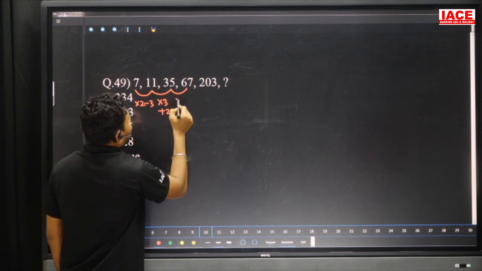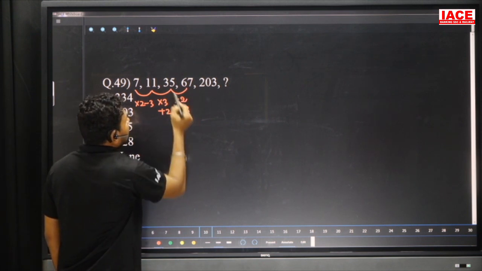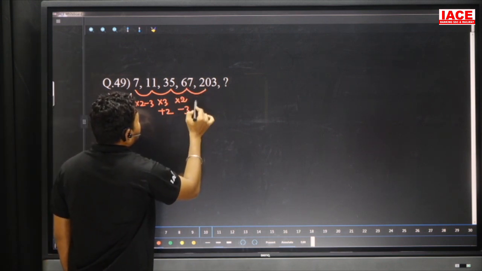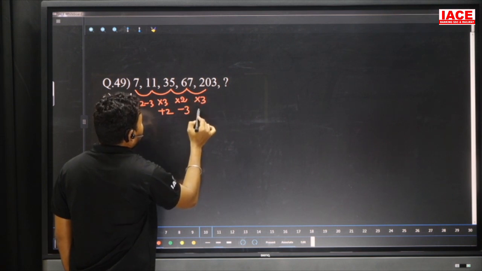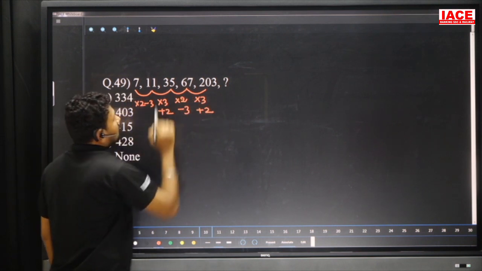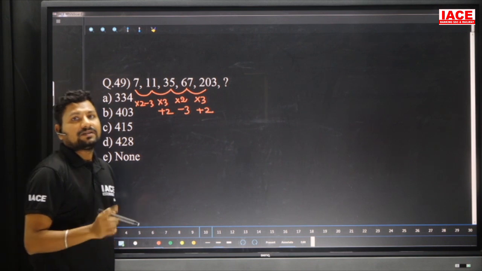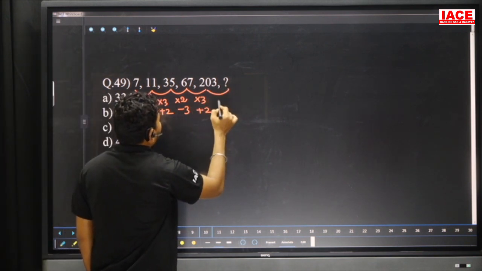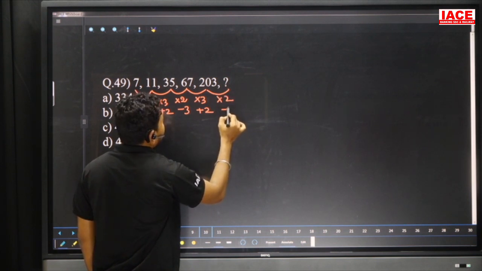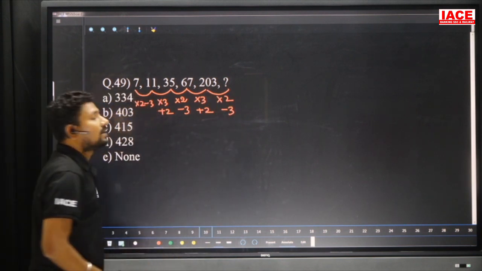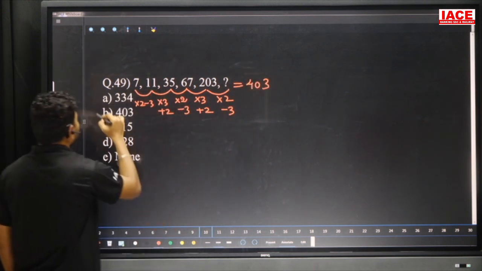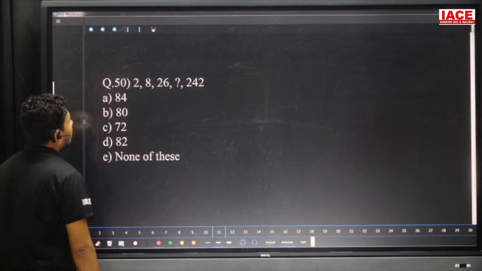Again, it is 35 into 2 and minus 3. 35 twos are 70. 70 minus 3 is 67. And here, same logic we can apply. Now it is multiplied by 3 and added 2 extra. So 67 threes are 201, plus 2, it is 203. Now what we can do? Times 2 minus 3. 203 into 2 value is 406. 406 minus 3 is equal to 403. Then our option is what? B here.